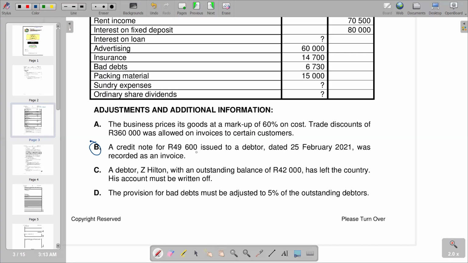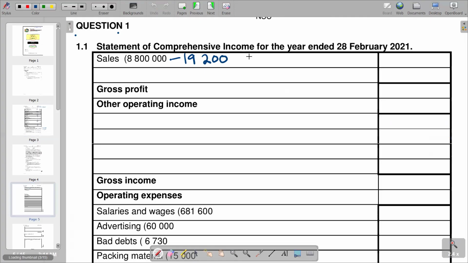In other words, we are supposed to subtract it from the addition part that it was. Remember, an invoice increases the amount, whereas a credit note has the effect of a reduction on our sales figure. So first we subtract our 49,600 to get back to zero, and then we subtract the correct figure, which is 49,600. So we are going to subtract 49,600 twice. In total, it's going to be a minus 99,200 that we are going to make on our sales. So I will go again and subtract